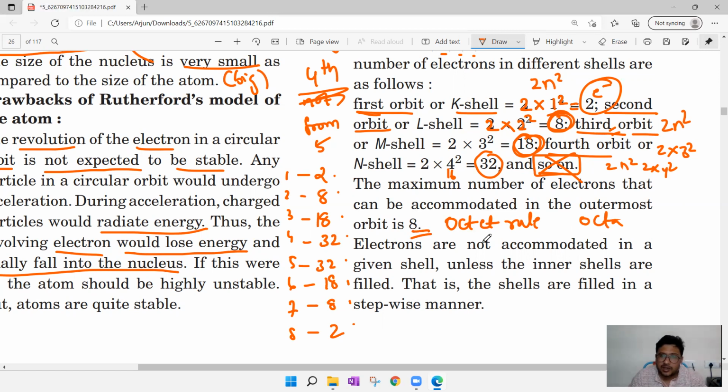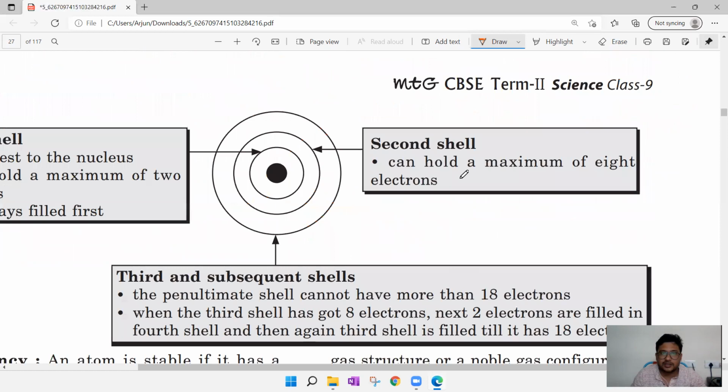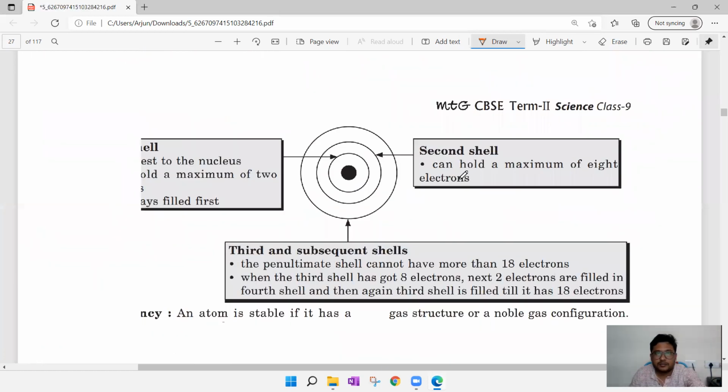Next, electrons are not accommodated in a given shell unless the inner shells are filled. It means the first orbit should have 2 electrons. After filling these 2 electrons, only then should electrons be transferred to the second orbit, and after filling 8 electrons in the second orbit, they should be transferred to the third orbit, like that. So we should not have 1 electron in the first orbit and 9 electrons in the second orbit. No, it is not possible. That is a stepwise manner.